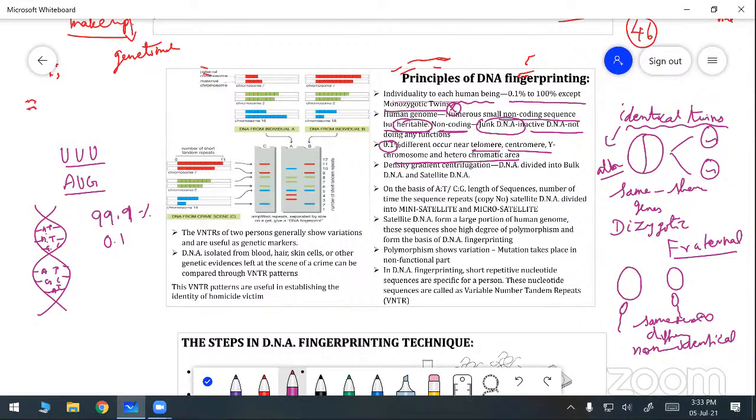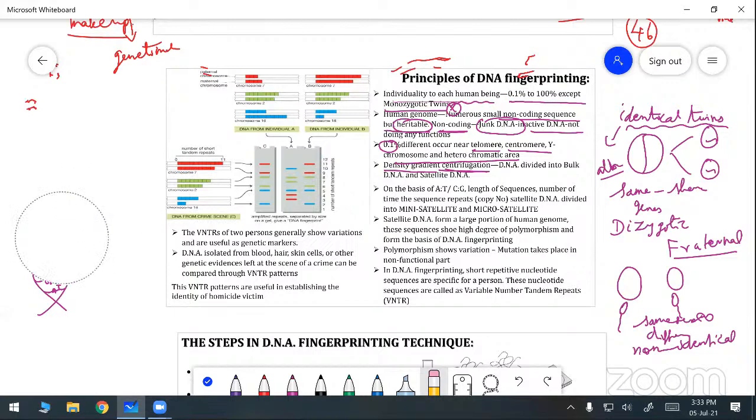Based on the density gradient, which we can do with the help of the centrifugation method, the DNA is divided into two types. Based on the density gradient, we can divide the DNA into two. One is called the bulk DNA.